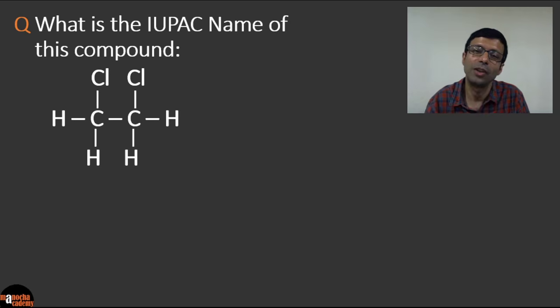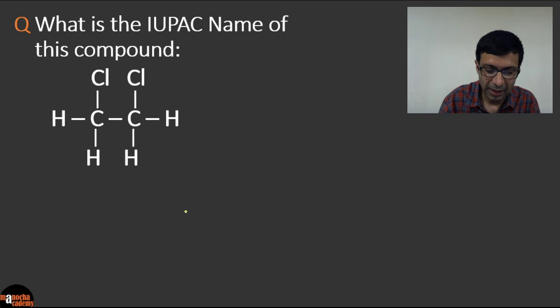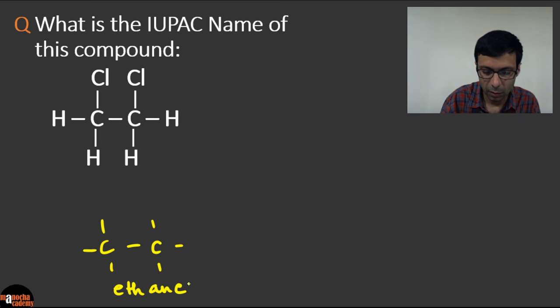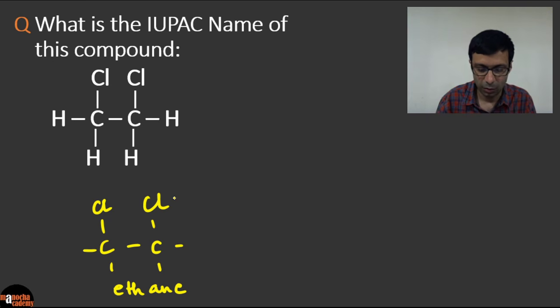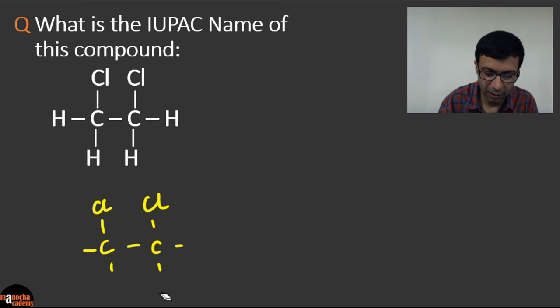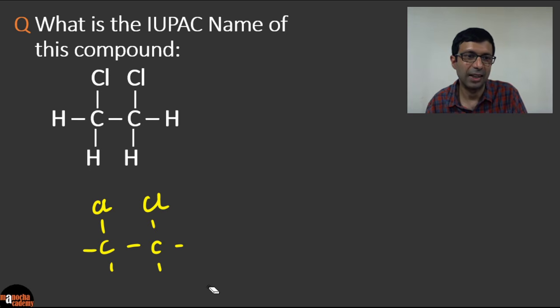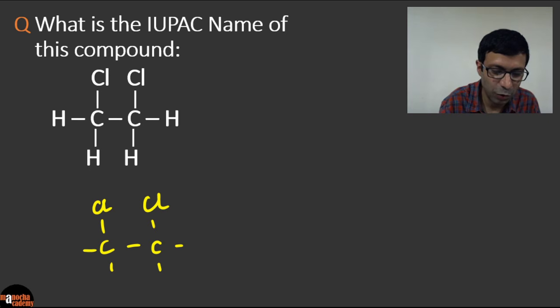And as I taught in that video on IUPAC naming, number it forward and backward, consider the smallest numbers and write your answer. So what will be the name of this compound? An easy way to do this is, if there was no chlorine, if this compound was very simple and just had hydrogen, its name would have been ethane. But you can see that there are two chlorines in here. So this is not exactly ethane, and we need to add it in the prefix.